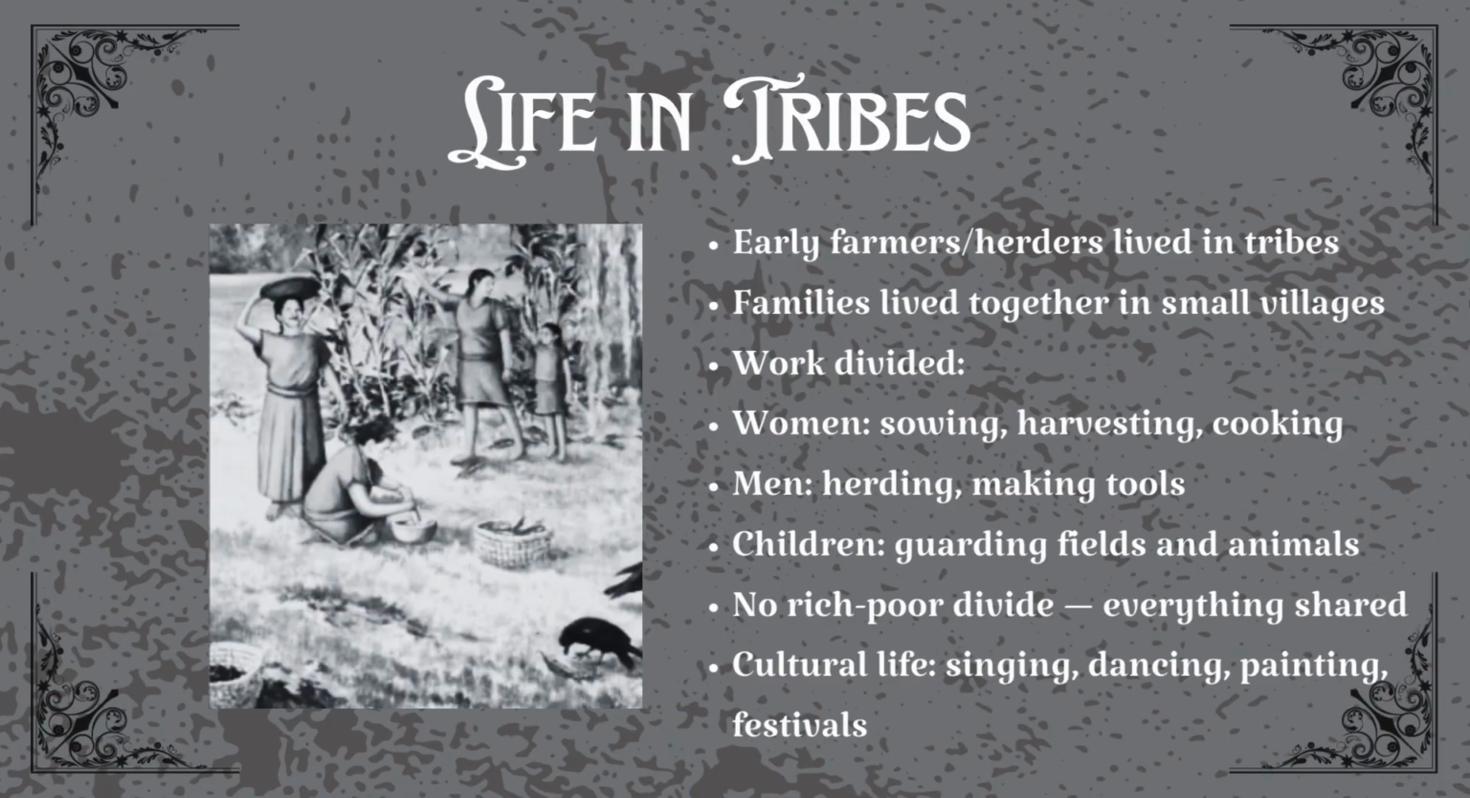Life in tribes. Early farmers and herders lived in groups called tribes. Each tribe was like a large family, 2 or 3 generations living together. There were no kings or rich-poor divisions. Everyone shared land, water, and food. Women usually did most of the farming, preparing land, sowing, harvesting. Men looked after herds or made tools. Children guarded fields and animals. And life wasn't all work. They sang, danced, painted, and celebrated festivals together. This was the beginning of community life.